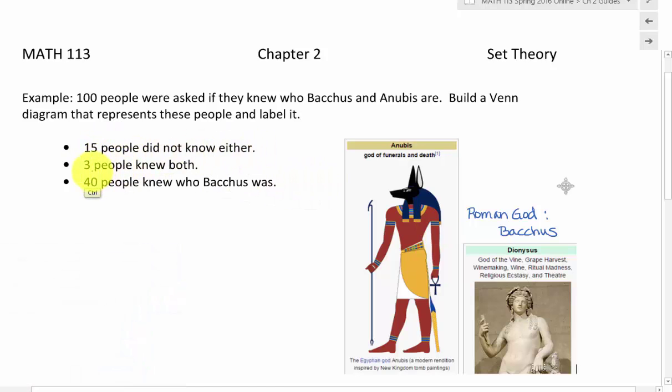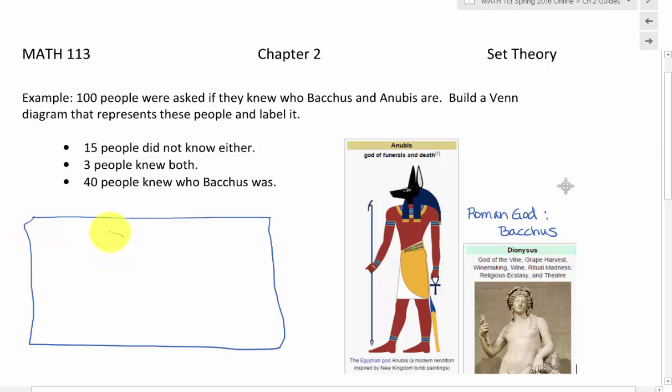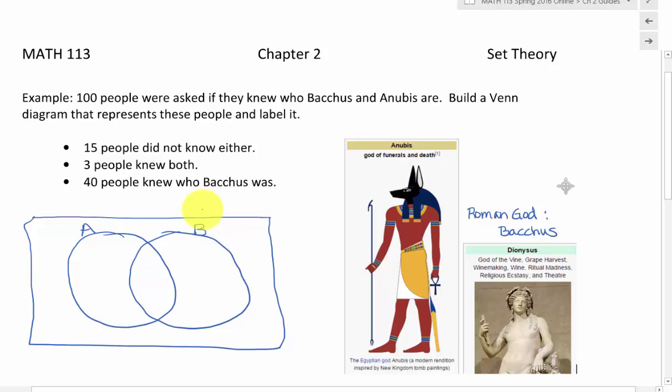15 people did not know either, 3 people knew both, 40 people knew who Bacchus was. We need a Venn diagram. And since some people knew both, I can make my circles overlapping. And I need to label one A for Anubis and one B for Bacchus. And then I also know that my universe, the cardinal number for it, is 100. So I know there were 100 people who were polled. Therefore, the cardinal number for my universe is 100.